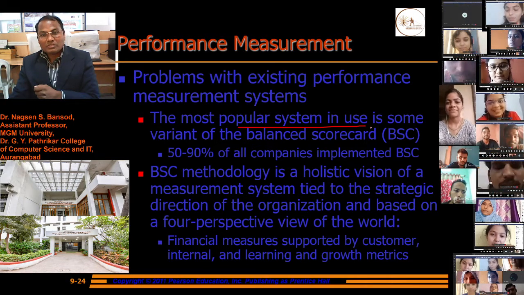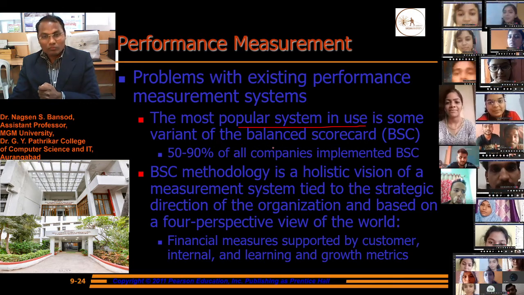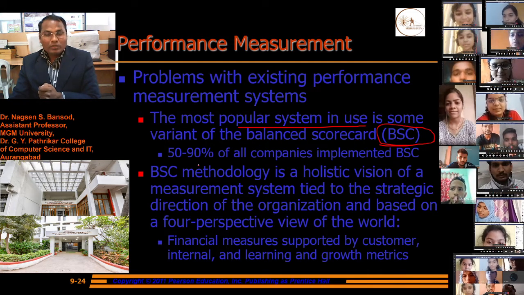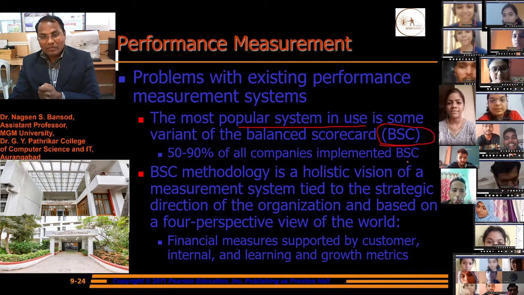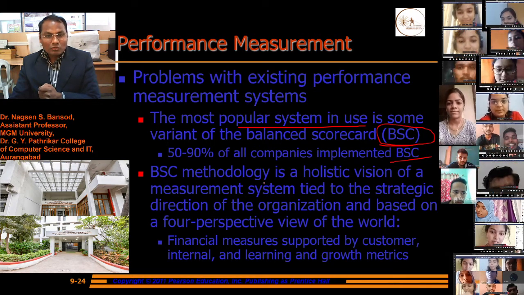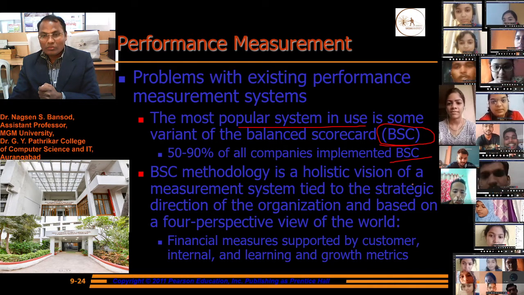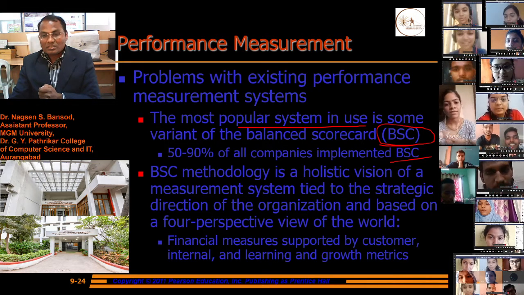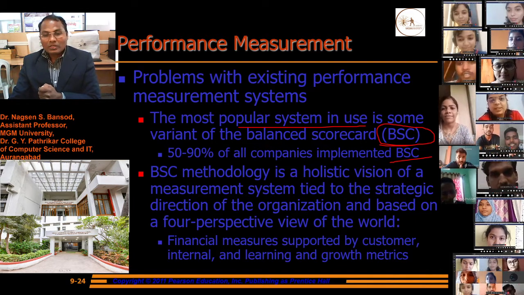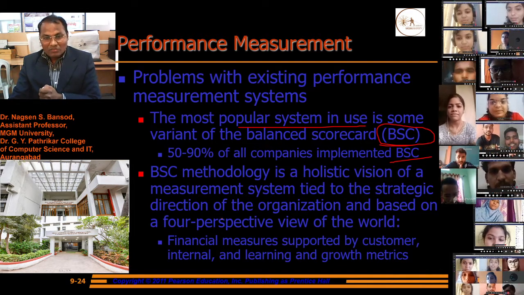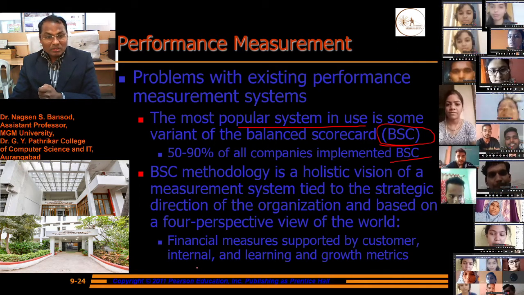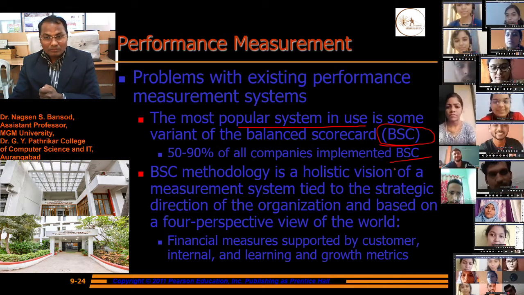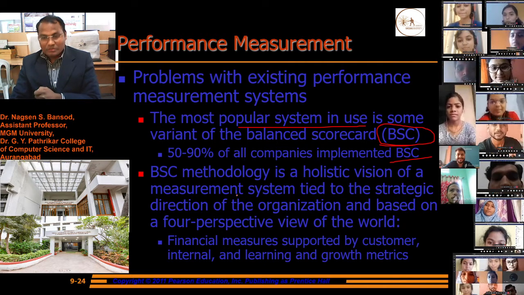The most popular system in use is some variant of the balanced scorecard. 50 to 90% of all companies have implemented a balanced scorecard. The balanced scorecard methodology is a holistic vision of a measurement system tied to the strategic direction of the organization and based on a four perspective view of the world: financial measurement supported by customer, internal, and learning and growth metrics.